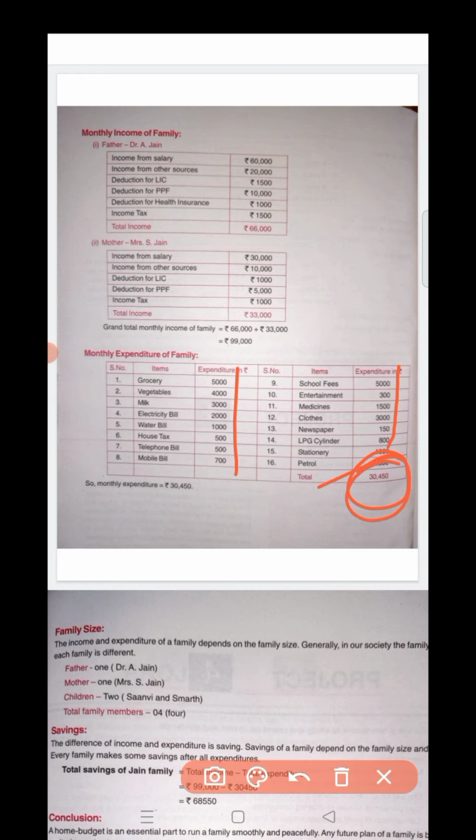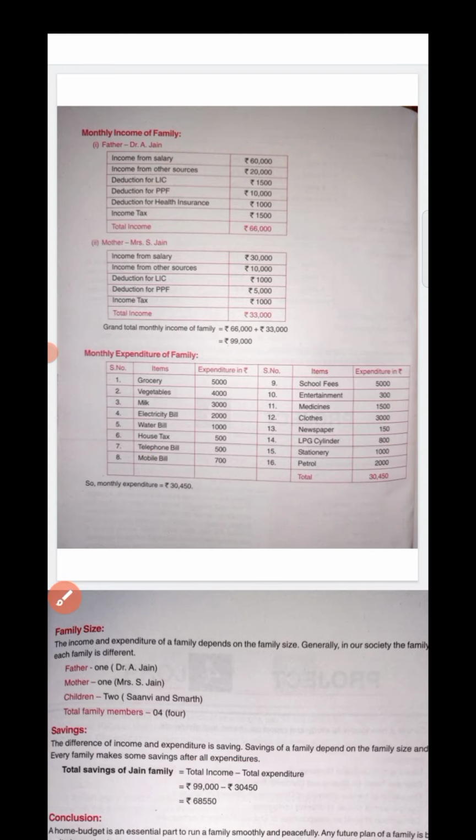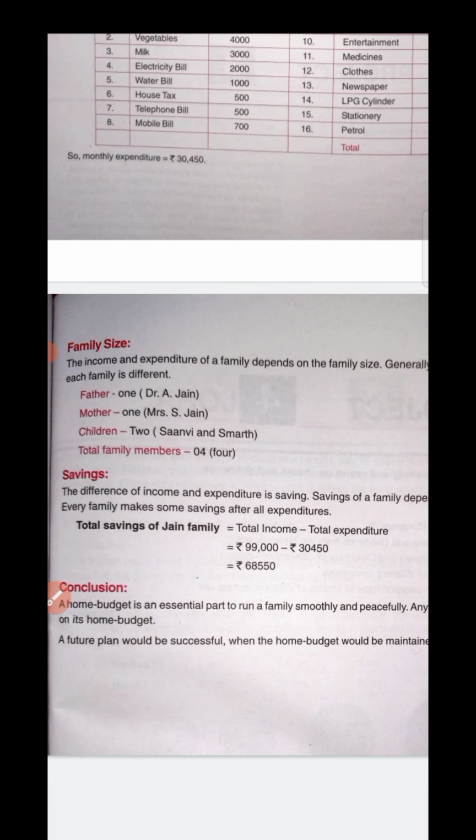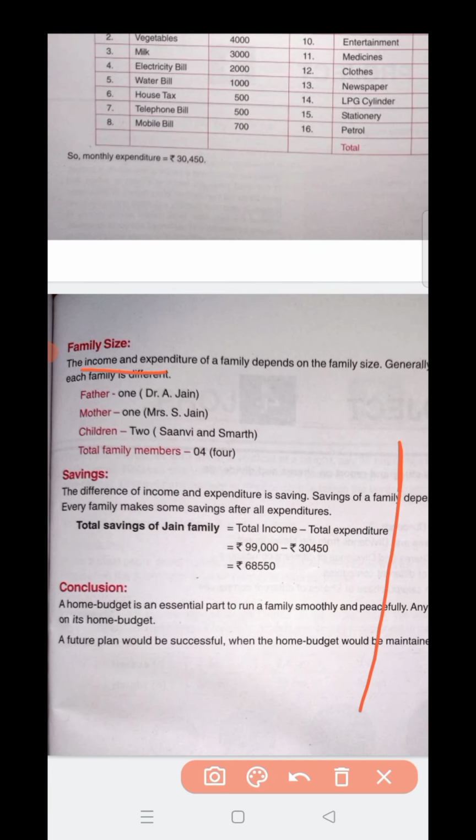Now the same monthly expenditure is written here, the same thing, 30,450. Now children, after this you will go to family size. Everything will be the same here. Father 1, you write the father's name, mother 1, you write the mother's name.